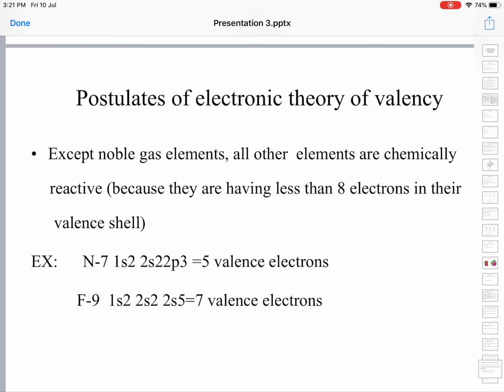Fluorine, atomic number 9, has configuration 1s2, 2s2, 2p5. It has 7 electrons in the valence shell. So nitrogen needs 3 more valence electrons, and fluorine needs just 1 more valence electron to complete the octet.